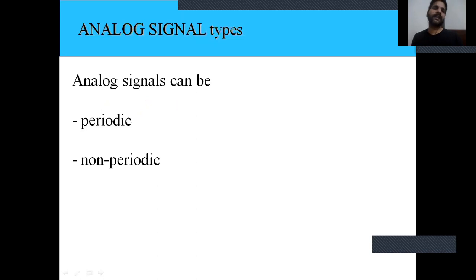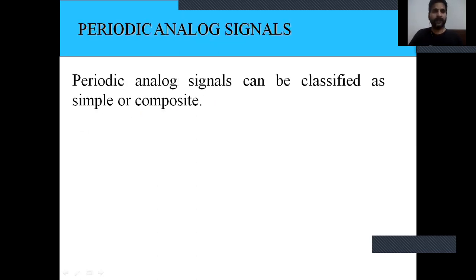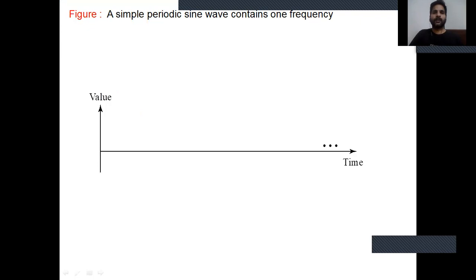Now analog signals are divided into two categories. First, an analog signal can be periodic or non-periodic. A periodic analog signal can be classified as simple or composite. A simple periodic sine wave contains one frequency, like that.